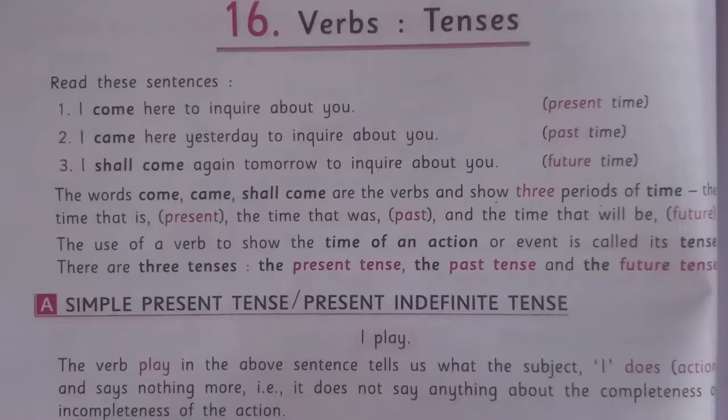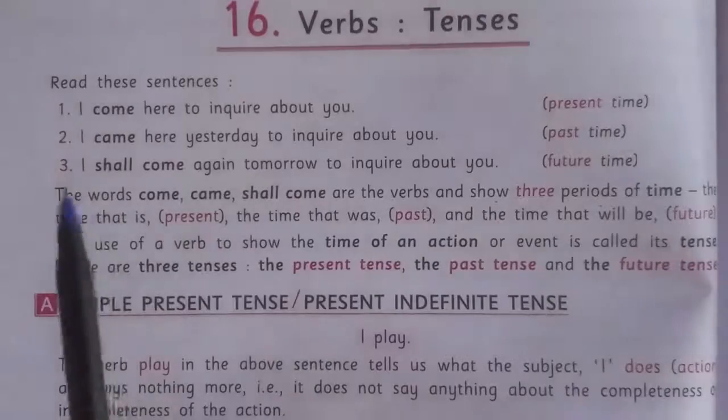She cooks food daily. Here in this sentence, the verb cooks refers to the present time. Next, she cooked food yesterday. In this sentence, the verb cooked refers to the past time. She will cook food tomorrow. In this sentence, the verb will cook refers to the future time.